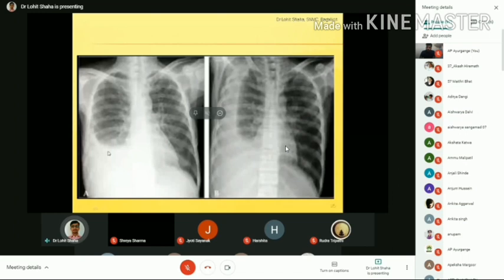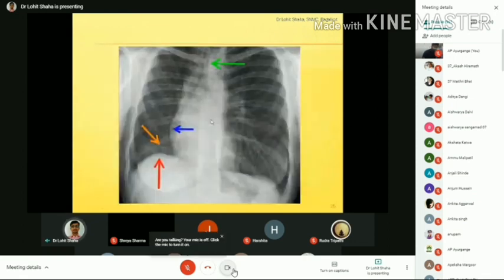In the X-ray there is opacity of the lung with blunting of the costophrenic angle, and it depends on how much fluid there is. It may extend upwards, and it may cover the whole lung if the person doesn't take treatment. This may be associated with other conditions like a heart problem or kidney problem. So that is called pleural effusion. This is about pleural effusion.